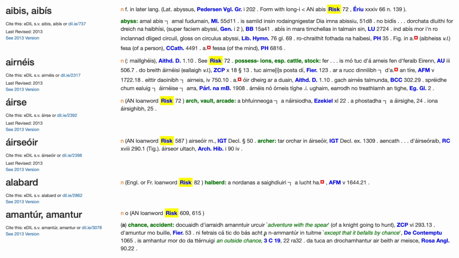AN is commonly used to denote Anglo-Norman or Norman French, but of course that's difficult to find amongst the very many instances of the definite article in Irish.